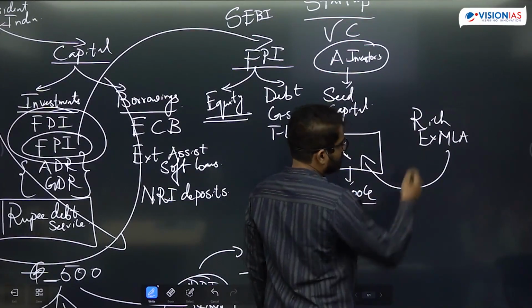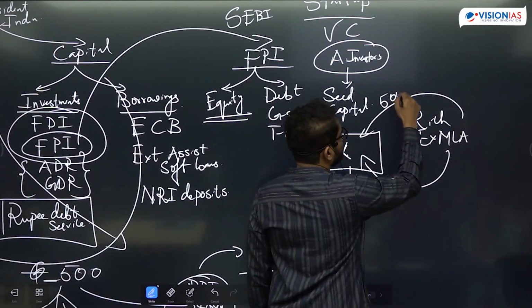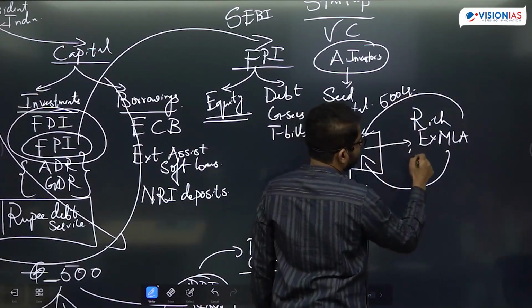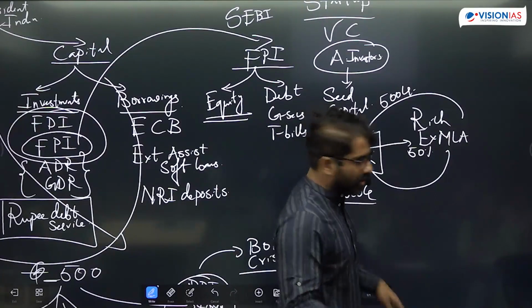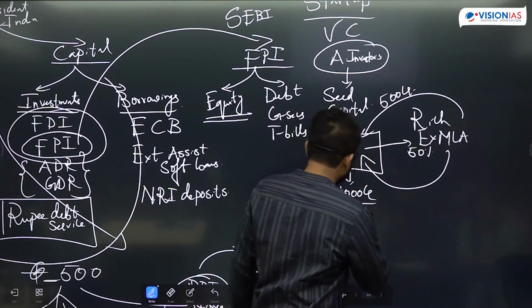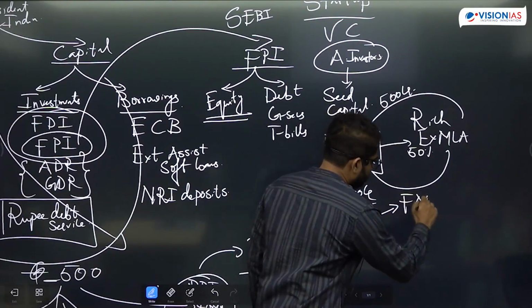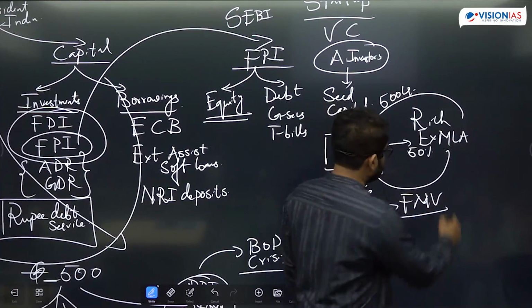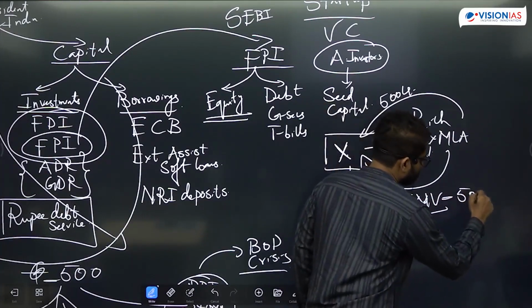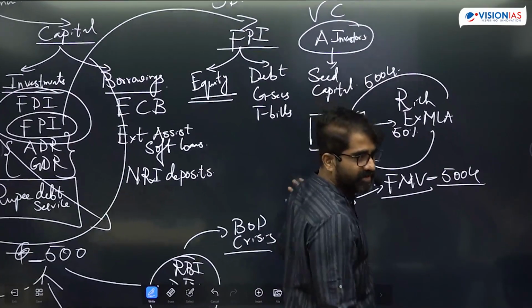This angel investor has put in 500 crore into your company and has taken a 50% stake. Now the officer comes and conducts the fair market valuation of the company, and he says it is only 500 crore. You put it as 1,000, but the fair market value of this company is only 500 crore.